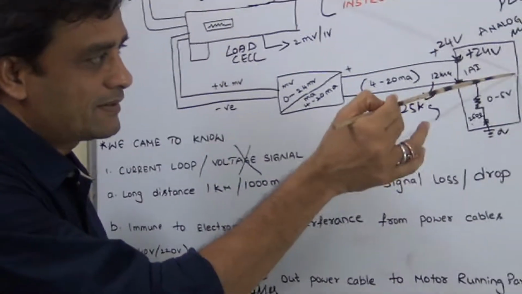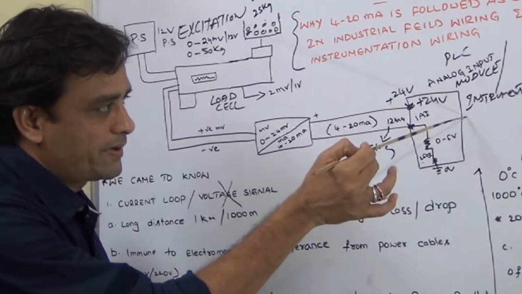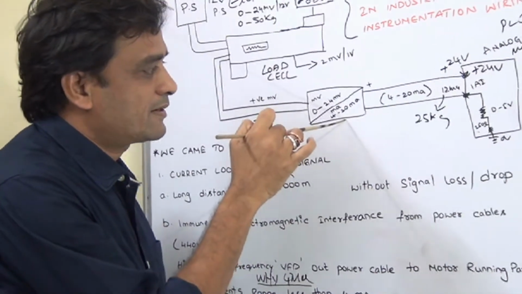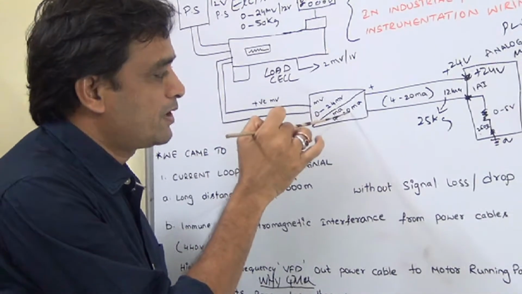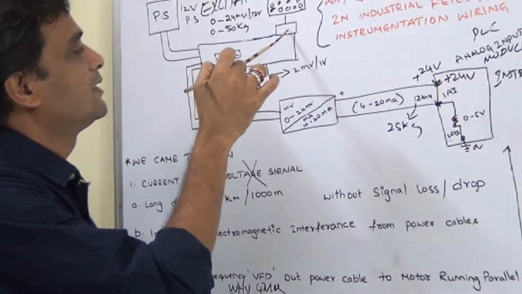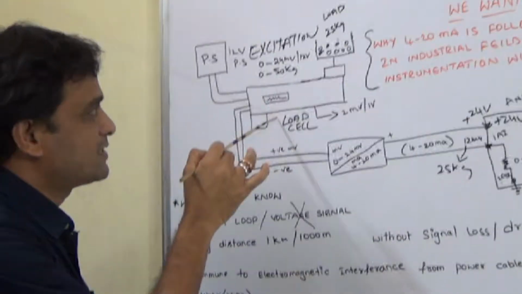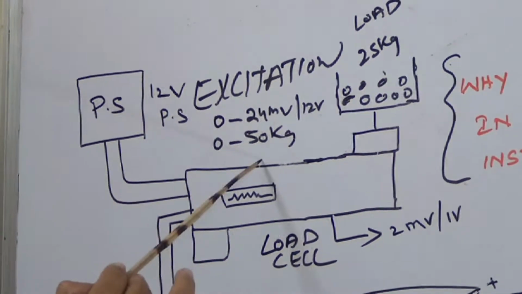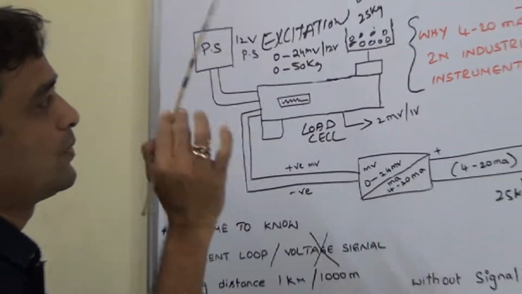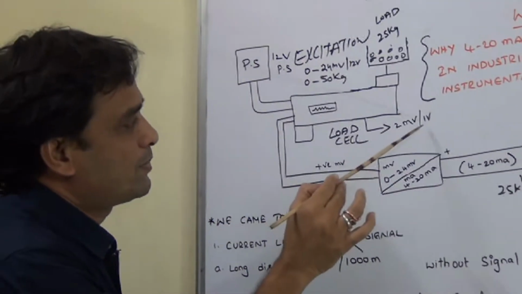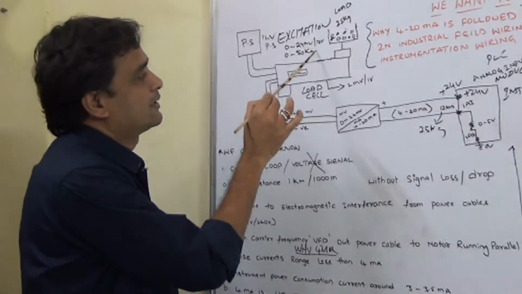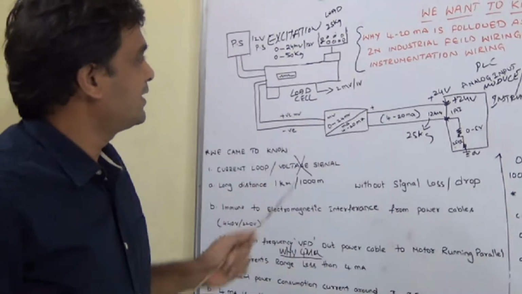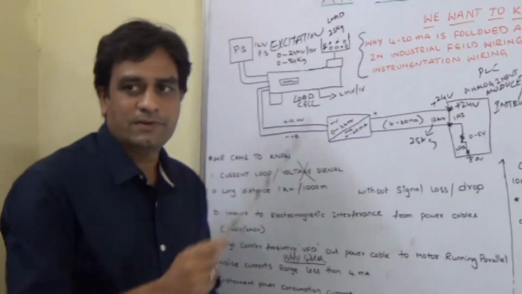So this is a measuring input, analog input, or some instrument which is measuring 4 to 20 milliamps. This is the instrument which is giving 4 to 20 milliamps according to the sensor value. This is a load cell whose resistance varies with the applied load. 0 to 50 kg is 0 to 24 millivolt. This is 2 millivolt per volt. Means when the load cell is excited with 12 volt and 50 kg is applied, we will get 24 millivolt at 50 kg.